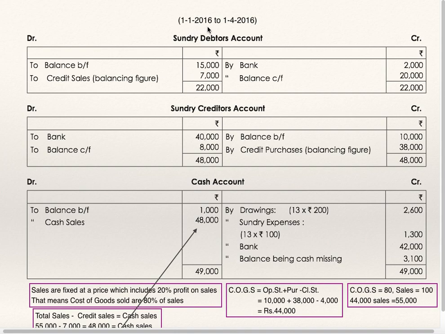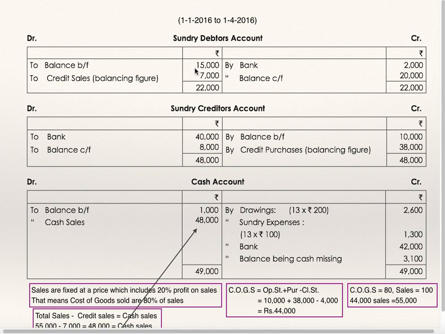First, 1/1/16 to 1/4/16, 13 weeks, sundry debtors account, creditors account and cash account. Balance brought down, balance as on 1st Jan, balance carried down, balance of debtors as on 1st April. Bank 2000, just now we have seen collection from customers is 2000 which is given in bank account.